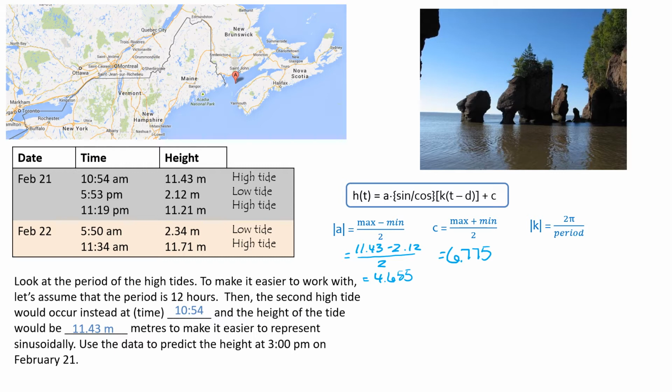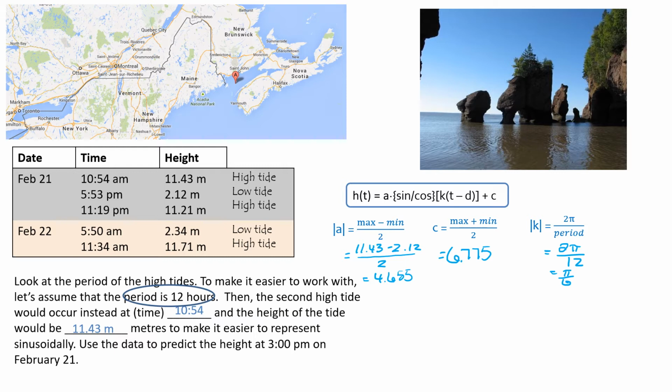So what is the period? The period is 12, circled there in the question. So 2 pi divided by 12, that's going to give us pi over 6 when we reduce.